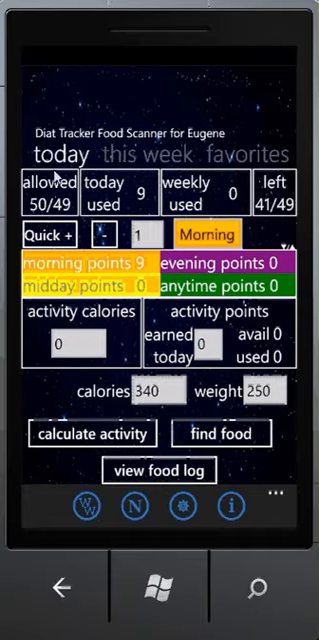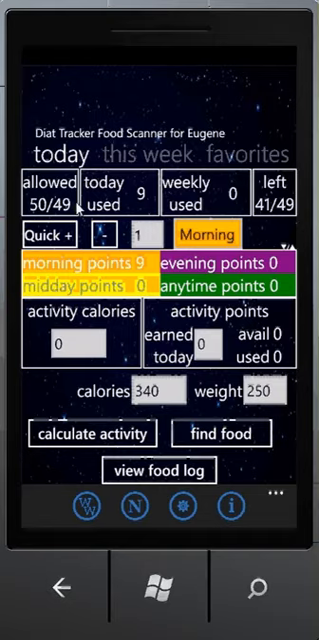The other number, 49, is the weekly allowed points. That's the points that the Weight Watchers system deemed to be allowed for each user for a week in addition to their daily and activity points. It's now calculated, and it's set to 49. In the next update, that will be changed in this application so that each user can set their weekly points to whatever number they think is fit.